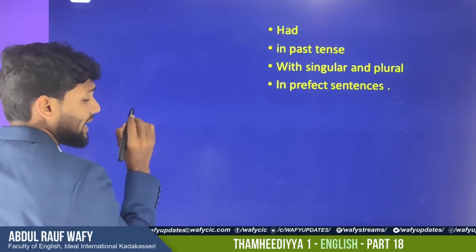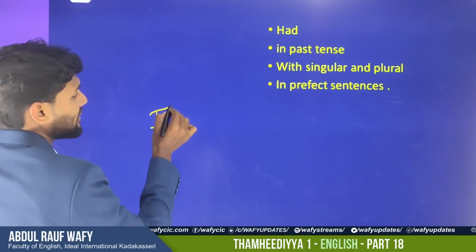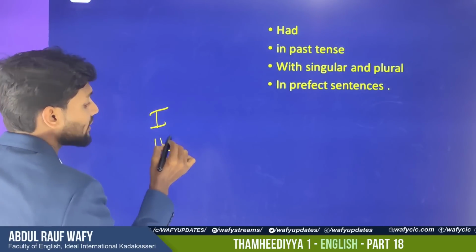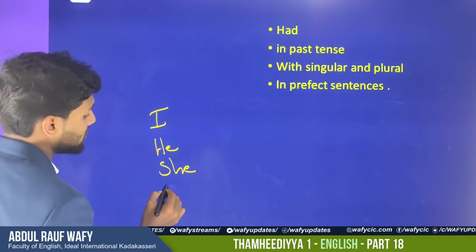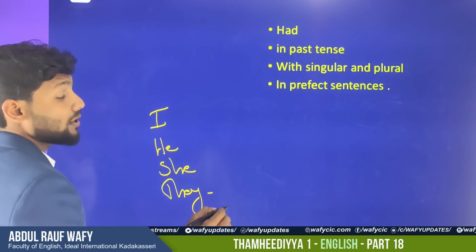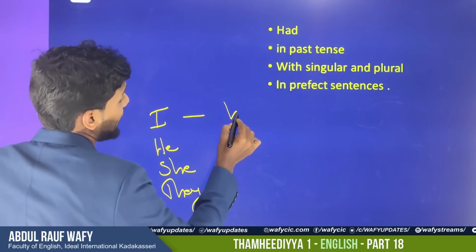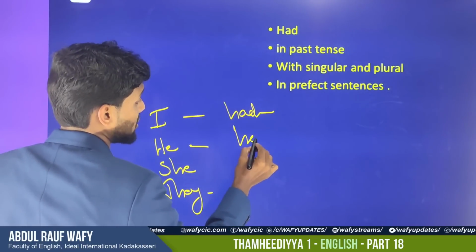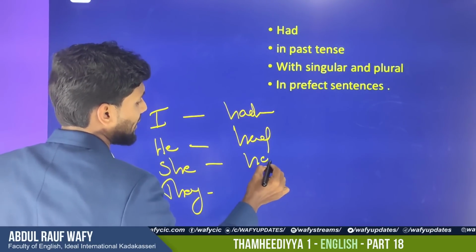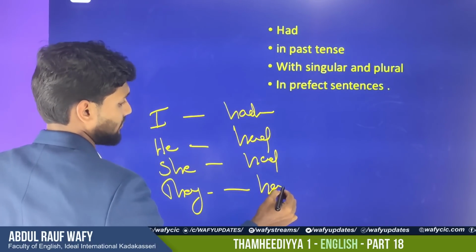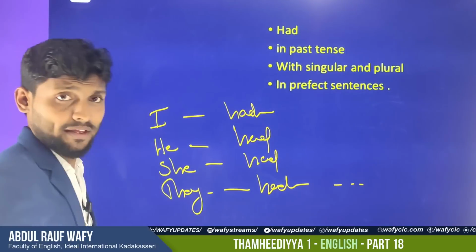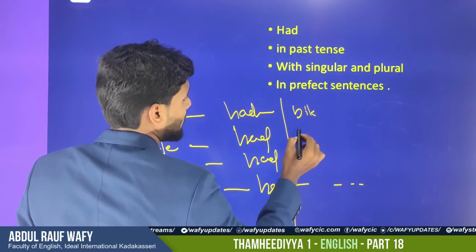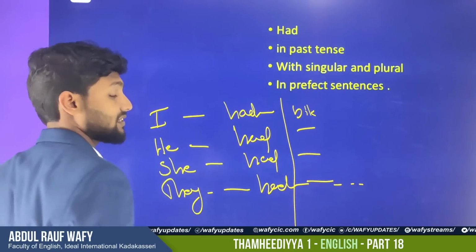So in the case of I, it is a plural subject here, and he is a singular subject, she is a singular subject, they is also a plural subject. So: I had a car, he had a car, she had a bicycle, anything. They had a hotel. And here you can use some nouns, anything like bike, car, jeep, anything you can use. Jeep is a company name.